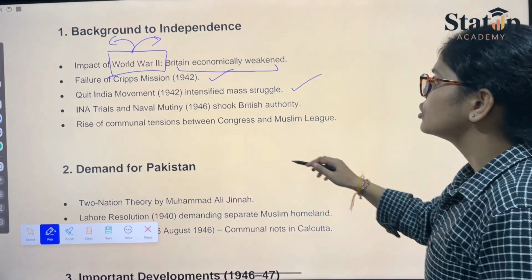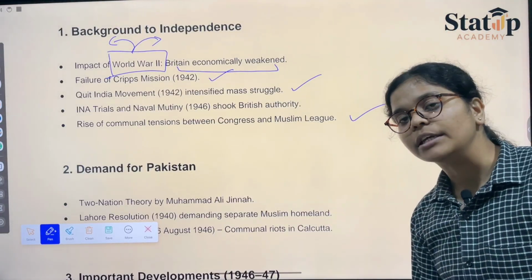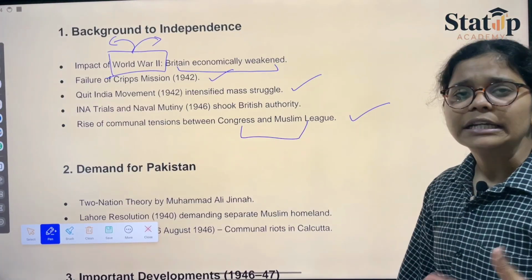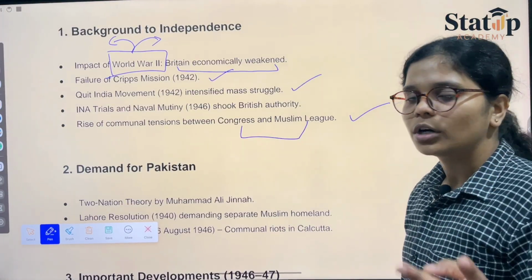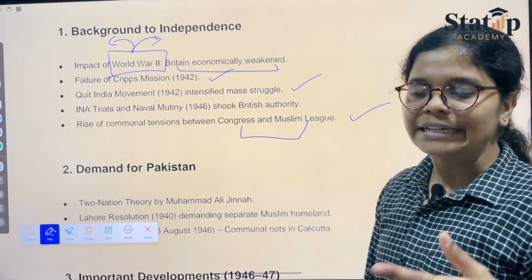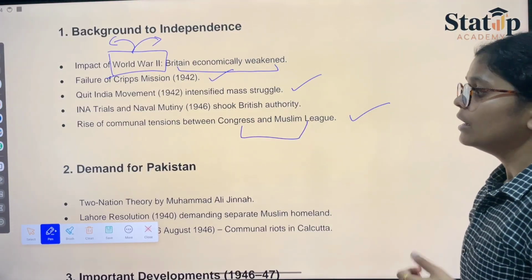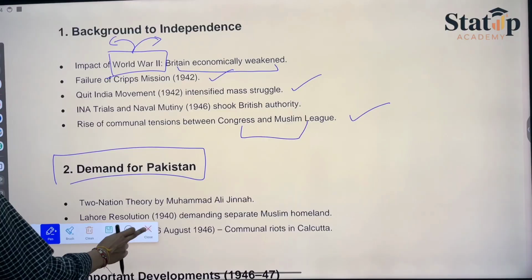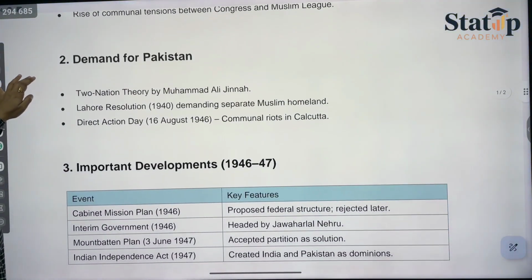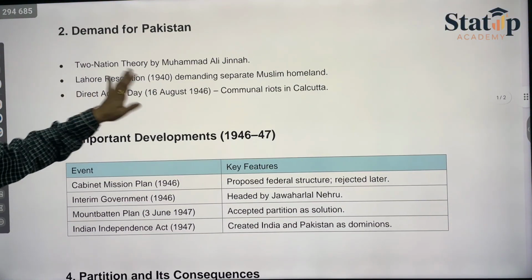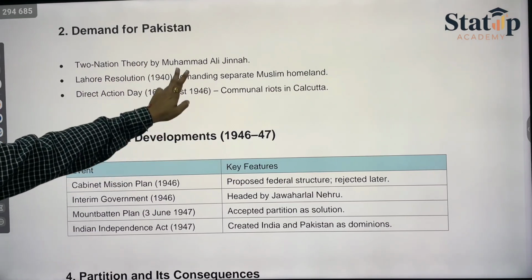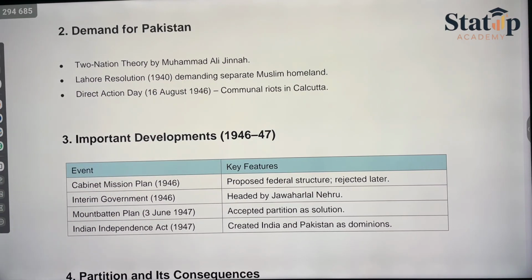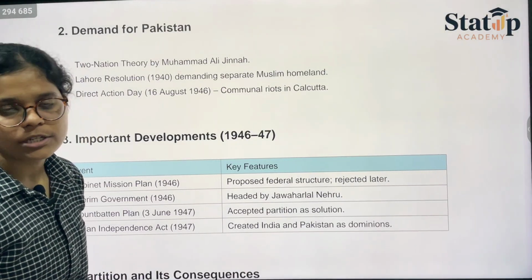Then there was the rise of communal tensions between the Congress and the Muslim League. Over various reasons, there was a feeling of discontent between the two basic leading communities of that time. Now we have the demand for Pakistan. This demand was forced by none other than Muhammad Jinnah, who shared the two-nation theory. In the Lahore session, he said that we want a separate state for the Muslim community.